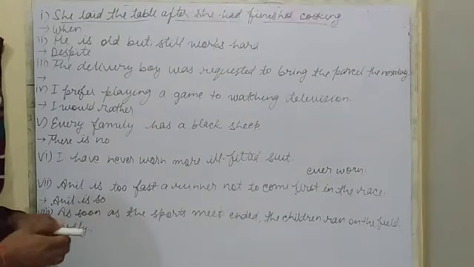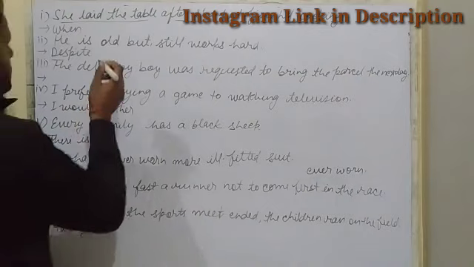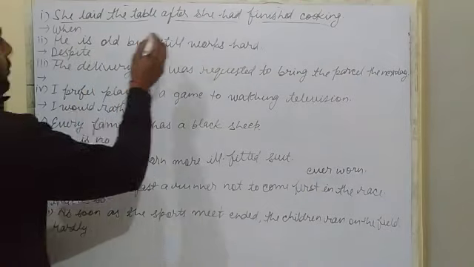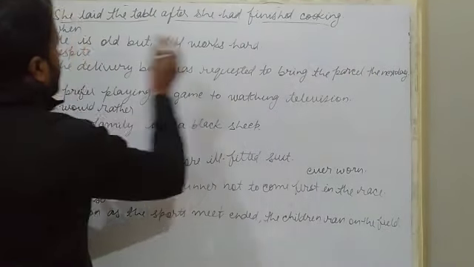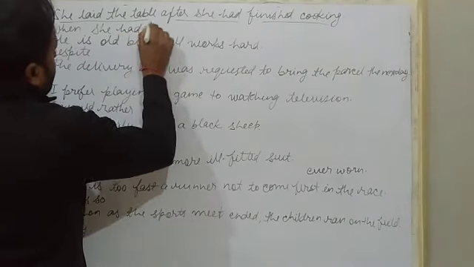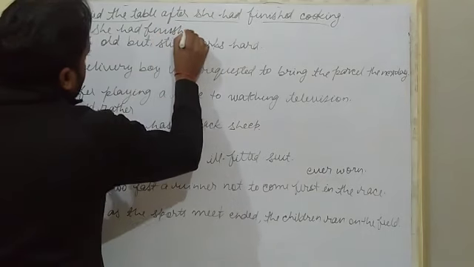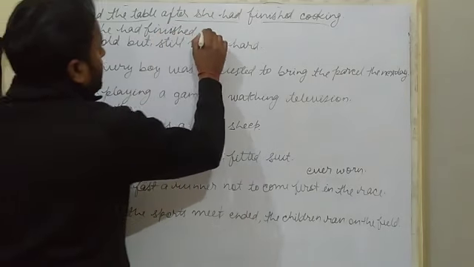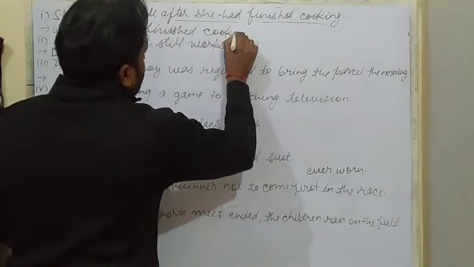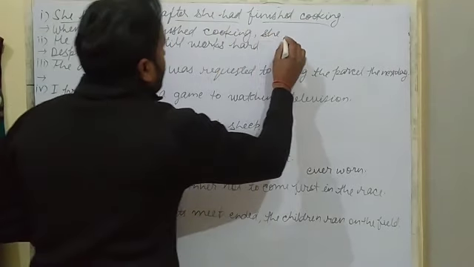But we have to change the clauses now. So what will we do? When she had finished cooking, comma, she left the table.